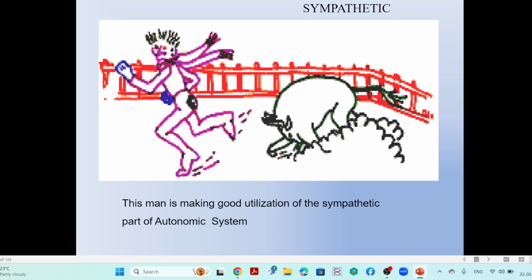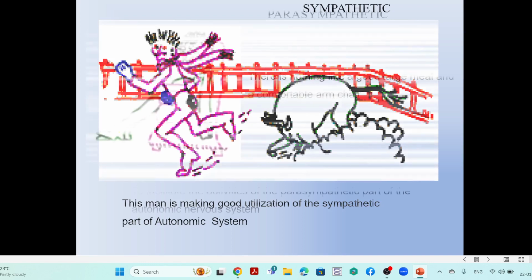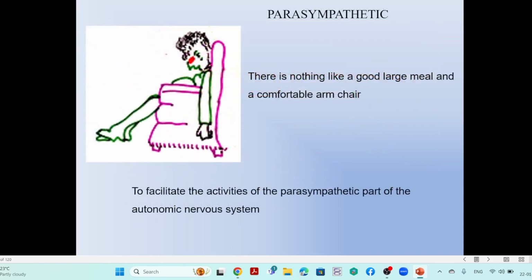When you get the bus, then immediately you are relaxed. Oh, I got the bus. Like that, coming back to the normal status. That is called the sympathetic action. So then, what is the parasympathetic?